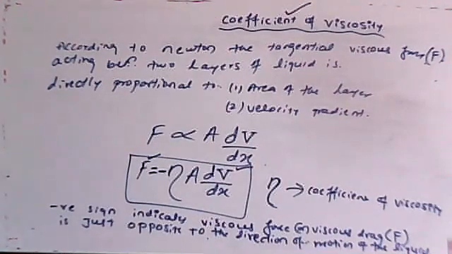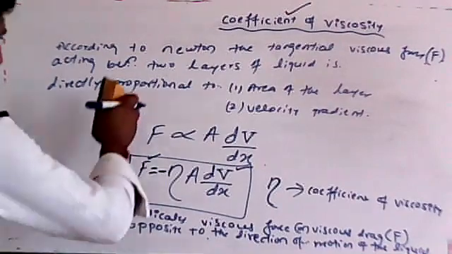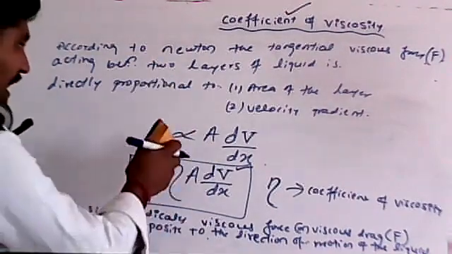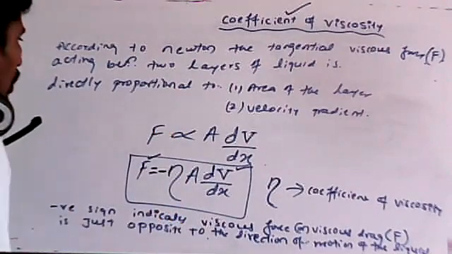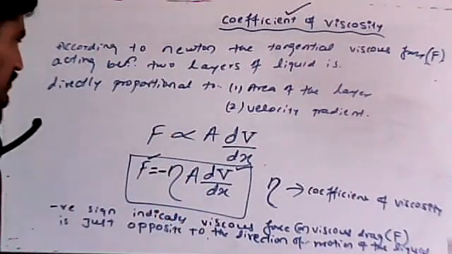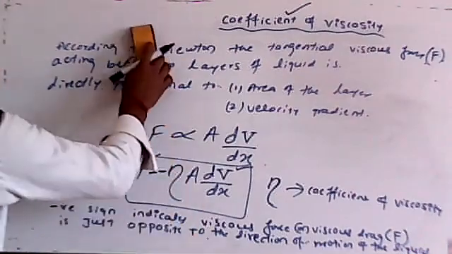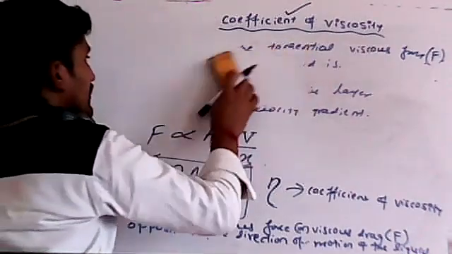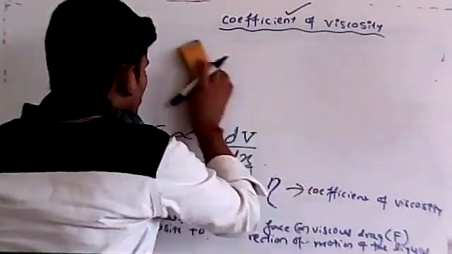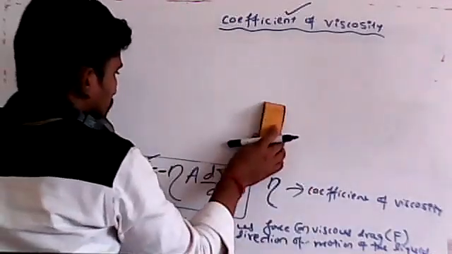Okay, what do you mean by coefficient of viscosity? This is the one equation, this is the explanation I gave. So how can I write the coefficient of viscosity? Remember, coefficient of viscosity means what? By using this equation only I can write it. What is that equation, students?